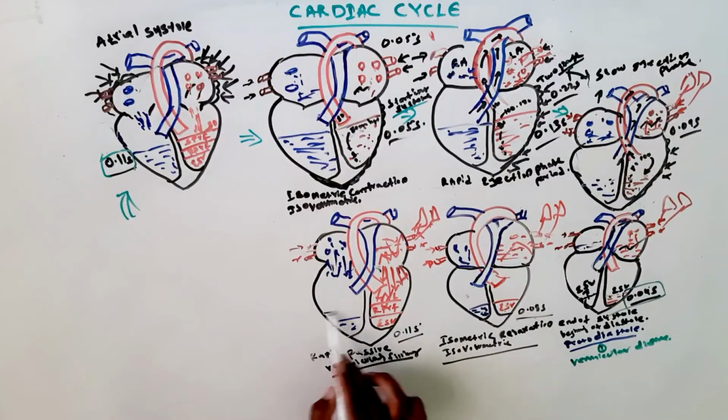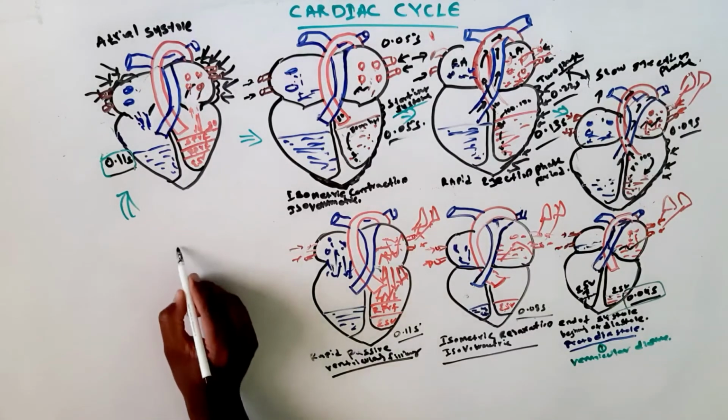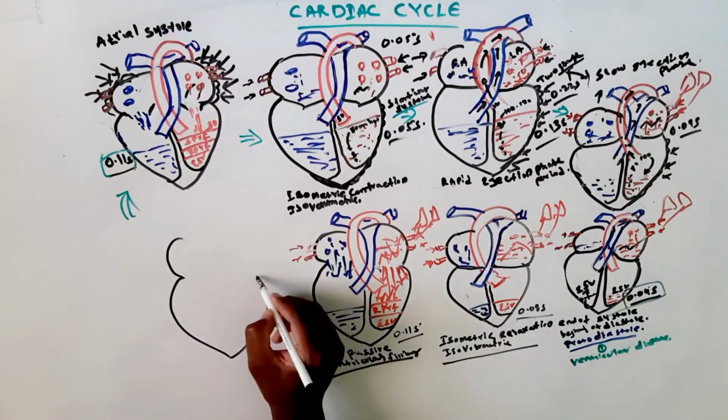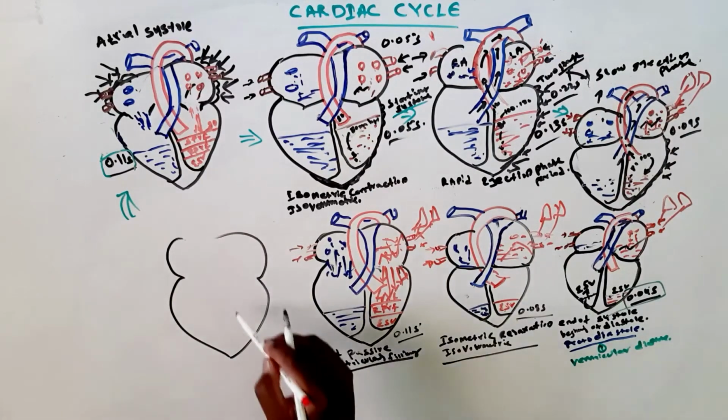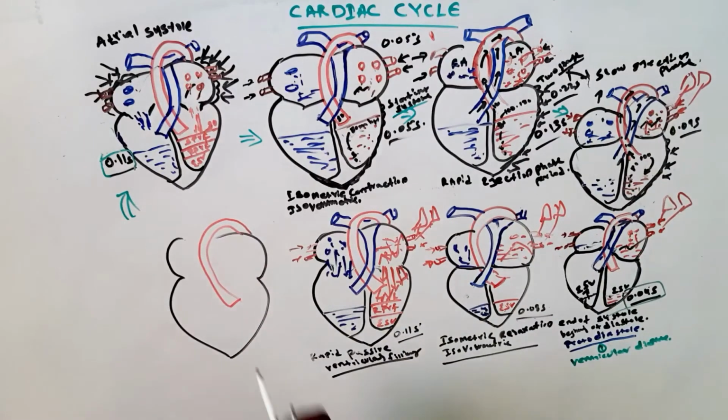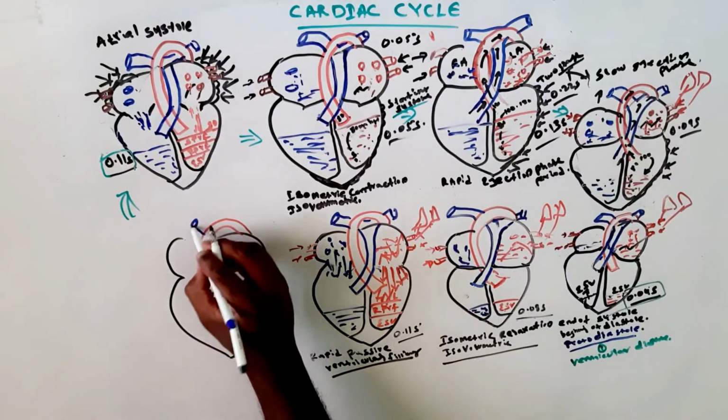Now we have some more blood in the ventricles, that is rapid passive ventricular filling. So we call this phase rapid passive ventricular filling. There is no contraction, but the pressure is higher in the atrium than in the ventricles, so the atrioventricular valve opened. We are going for the next phase of our cardiac cycle.